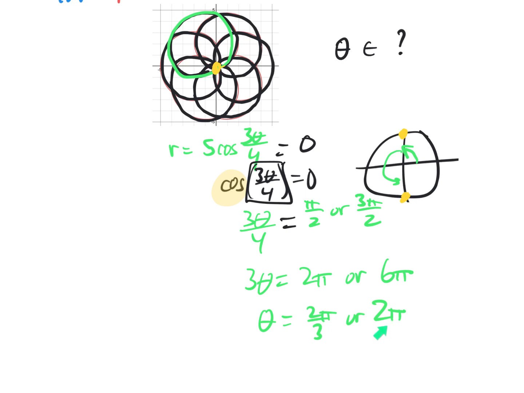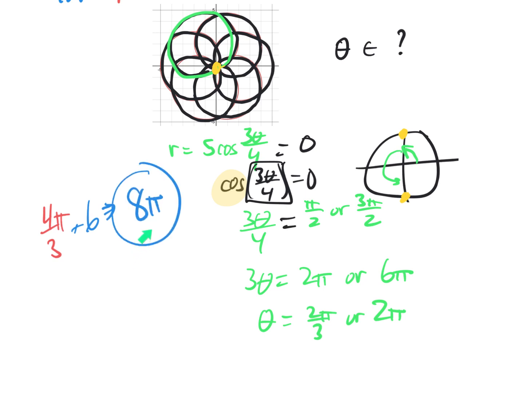So that's 1 1/3 or 4/3 pi for a loop. So if it's 4/3 pi for one loop, then we need 6 loops, which gives us 24 pi over 3, or 8 pi. So we're going to need an interval of 8 pi radians to draw this entire beautiful picture one time.